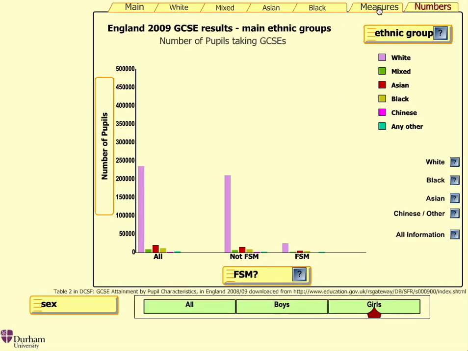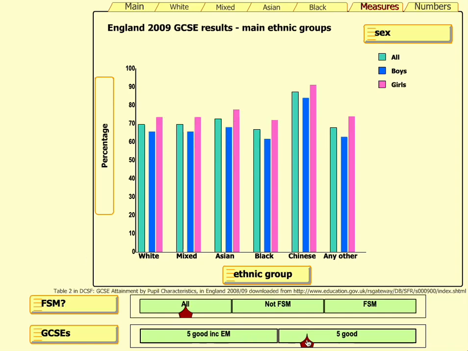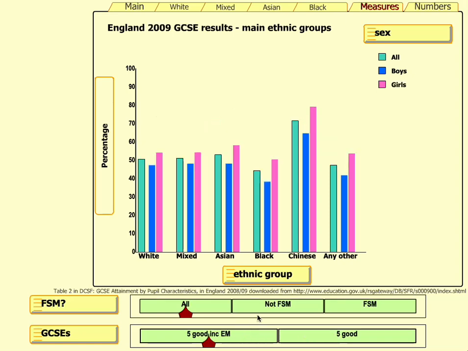We now return to a proportional display, and we have the same data as before. However, this time we have an additional slider. This introduces another variable, so we can include analyses which allow us to look at GCSE results for 5 good GCSEs, this time including English and Maths, or not. Now we have a display which allows us to engage with 5 variables and carry out some more complex analyses.